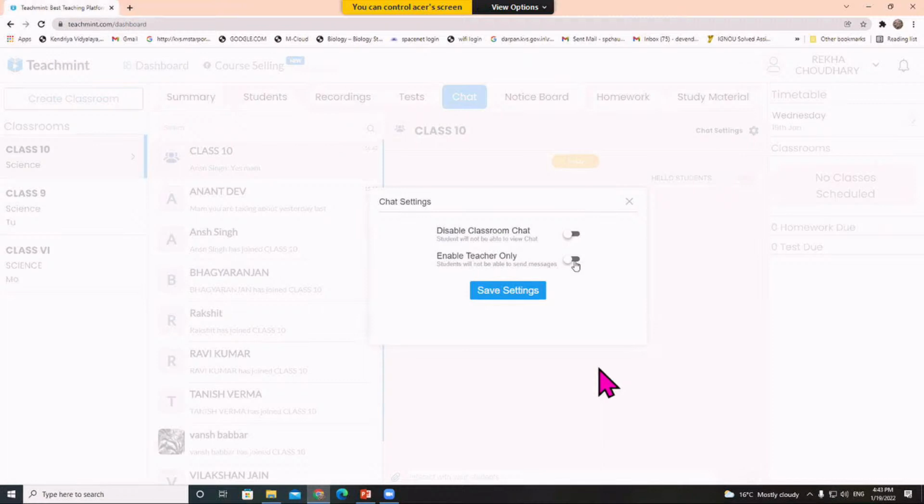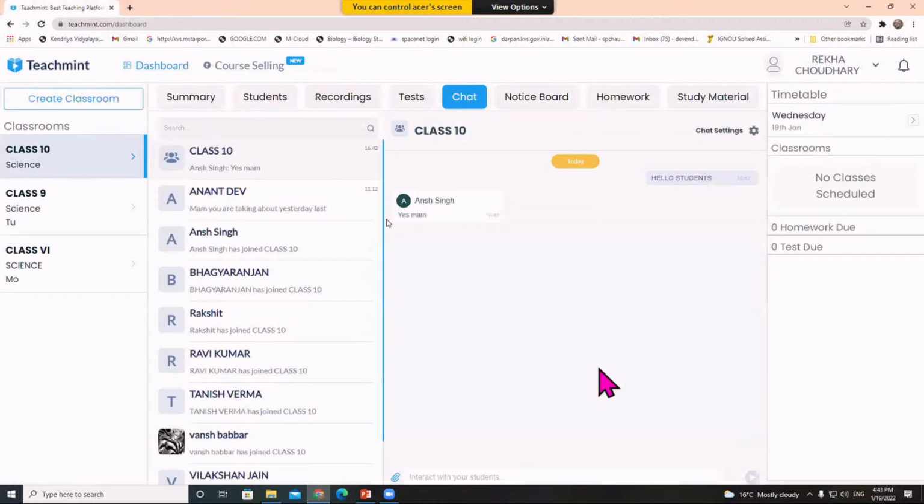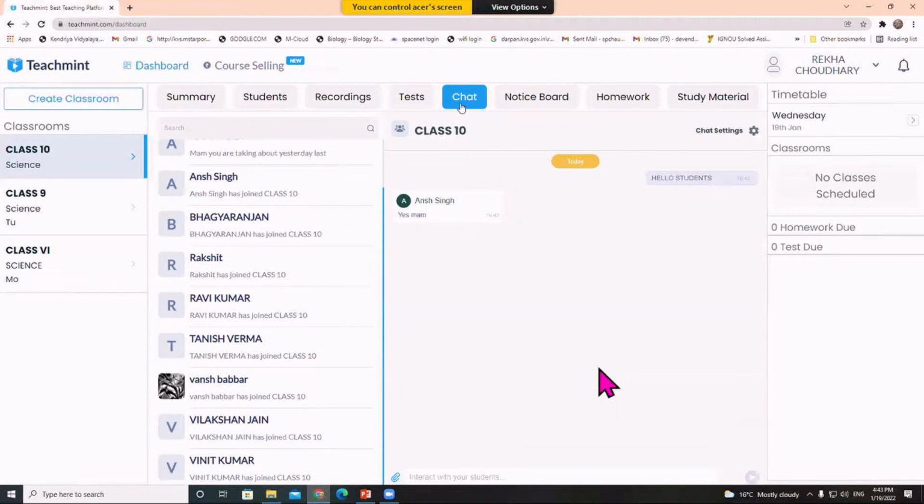You can also do that just as in WhatsApp. So you can also do that in this Teachment platform. So this is the chat facility available in the Teachment. Now I'm going to the notice board.